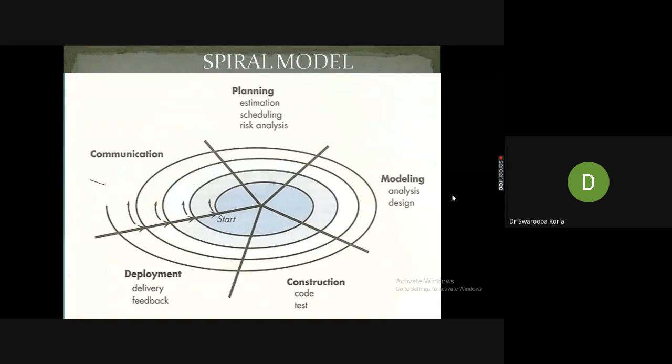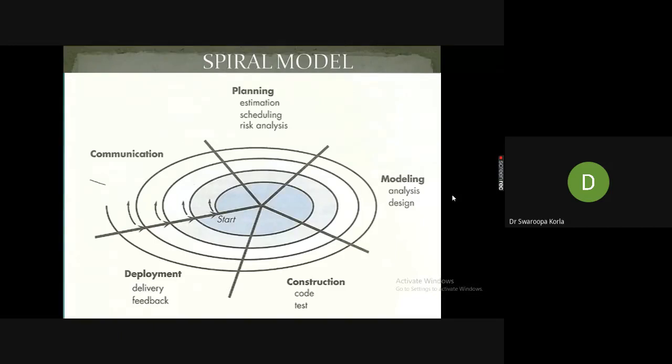Modeling means we will finalize the analysis requirements. Whatever we considered during the analysis phase, whatever requirements we gathered in the communication phase, we'll finalize. And with those collected requirements, we'll produce a graphical presentation, a layout, a constructional design for the project. That is modeling. Construction is obviously writing the code and testing. Deployment is where you execute your developed project in the customer environment and collect the feedback.